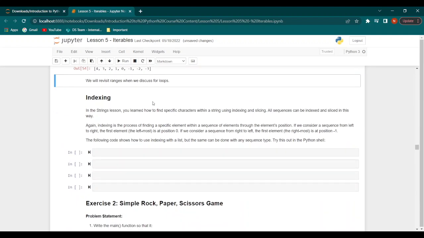Now let's talk about indexing. If you remember in the strings lesson, we learned how to get specific characters within a certain string by using indexing and also slicing. Now sequences, all sequences, can be indexed and sliced in a similar way. Just to recap, indexing is the process of finding a specific element within a sequence of elements through the element's position. If we consider a sequence from left to right, the first element is at position 0, while if we consider a sequence from right to left, the first element, which would be at the rightmost, would be at position -1.